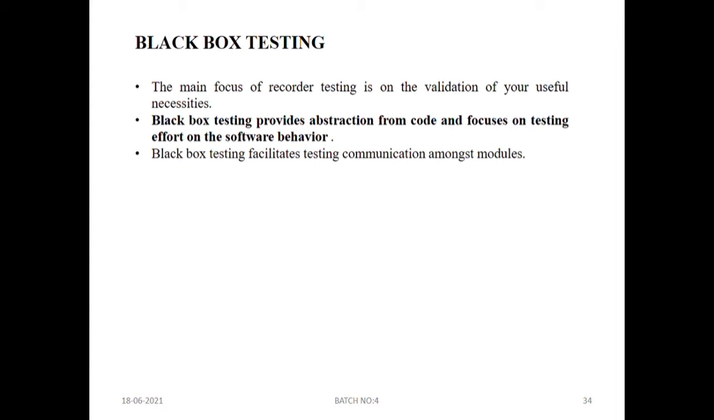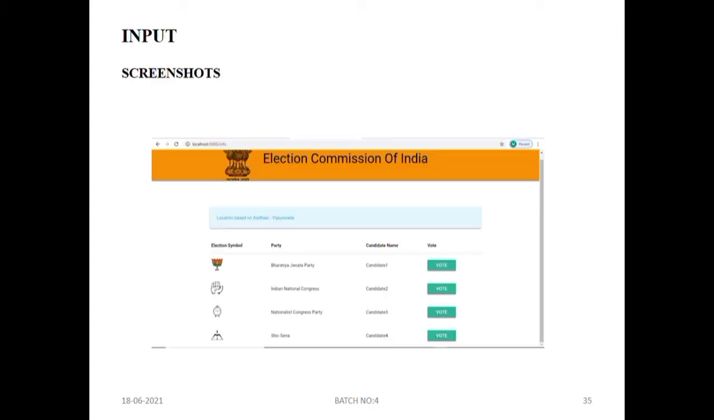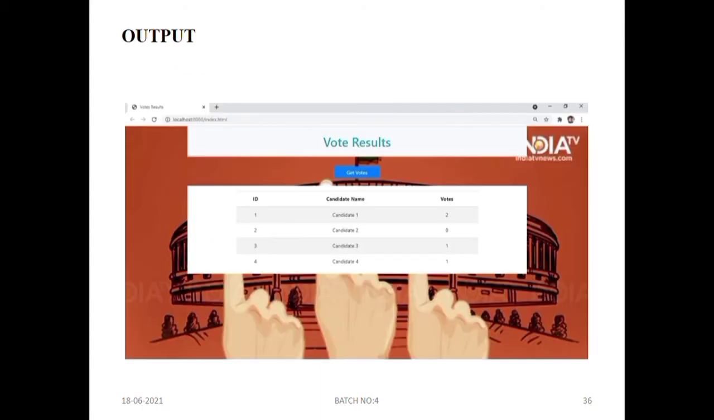This is about all the testings. And next one we can see is the input and output. The input is where we can see all the candidates whom we want to vote, and the output screenshot shows the result page of who got how many votes.